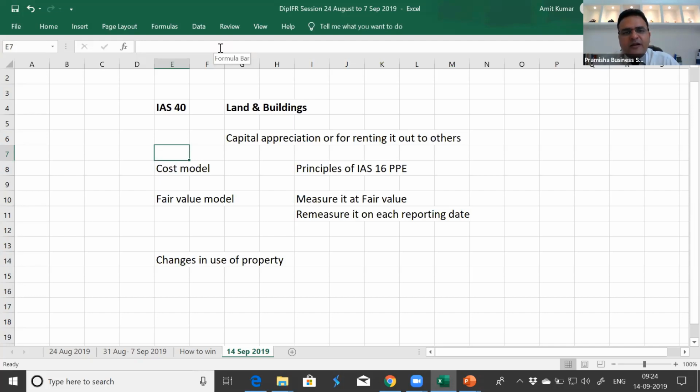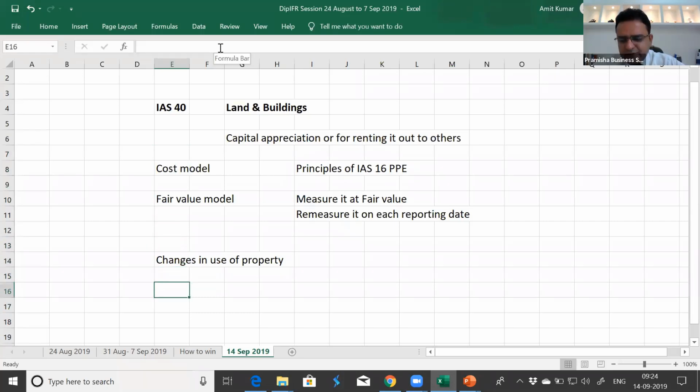So we have to be very careful in identifying what the asset is, what is the purpose for buying it, how we plan to use it. Depending on it, our accounting follows. That is the reason I discussed all these standards together so that we can differentiate between them, and that's where your consulting expertise will be required. You'll be given a scenario wherein there will be many attributes of a property and you need to clearly identify which standard is applicable and why it is applicable. That's where our role is.